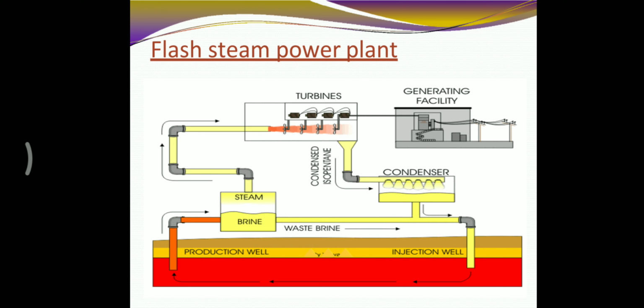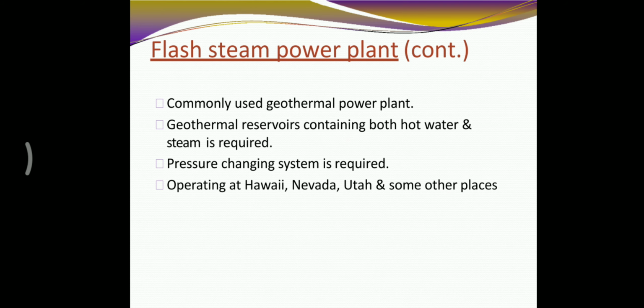Then next, the flash steam power plant. We can see here a condenser is connected to the waste brine in the underground injection well, which is connected to a steam turbine in the generating facility. We can generate geothermal energy this way also. How it works, we can see here. It is a commonly used geothermal power plant. Geothermal reservoirs containing both hot water and steam are required. A pressure changing system is required.